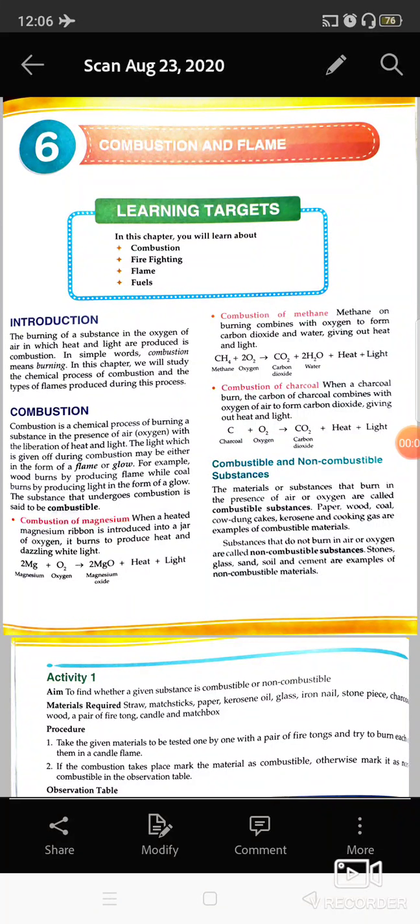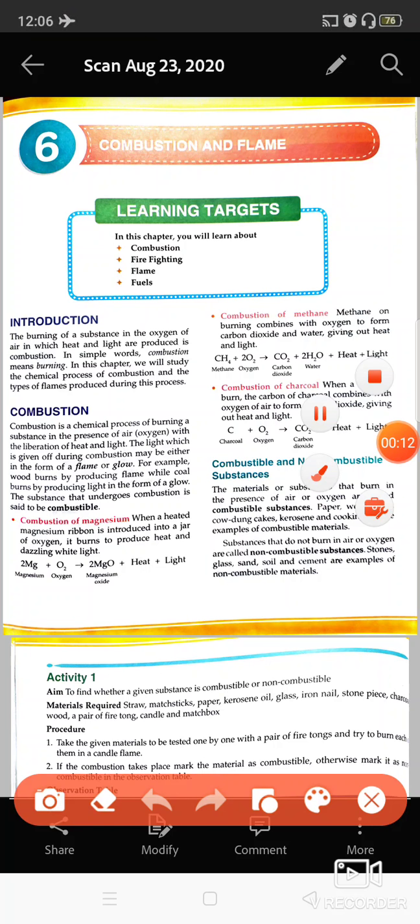Good morning, class 8. Today I'm going to discuss with you your chapter number 6, which is known as combustion and flame. Before I start this chapter, you must know the meaning of combustion and flame. I'll discuss that with you later on.